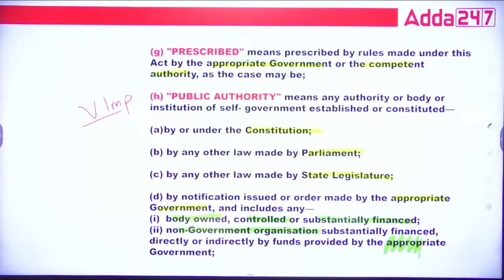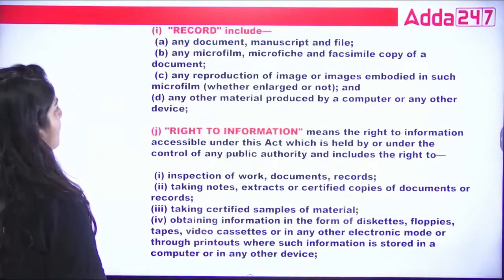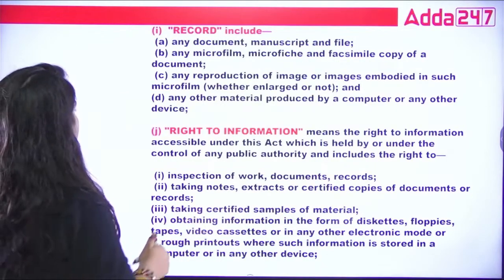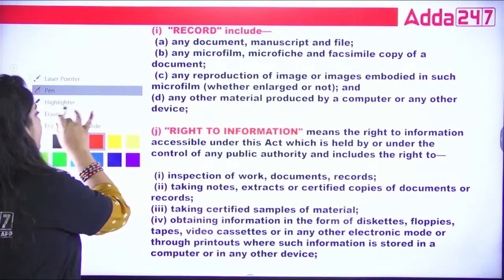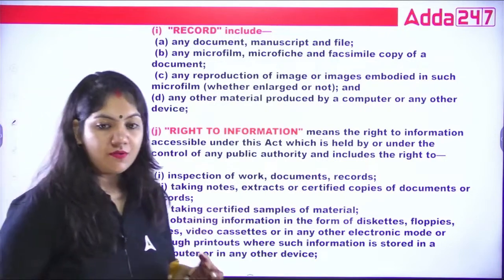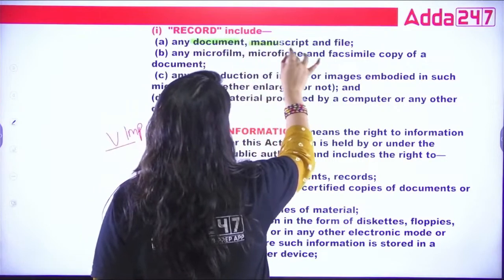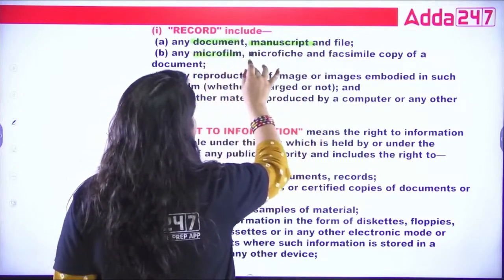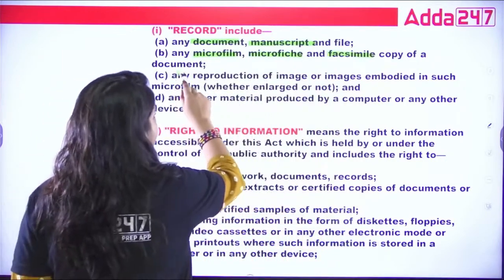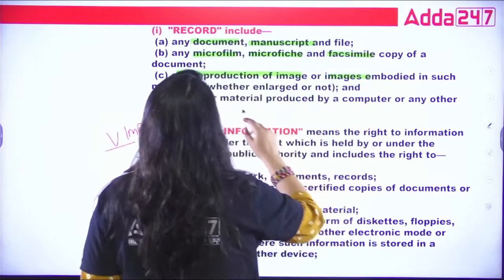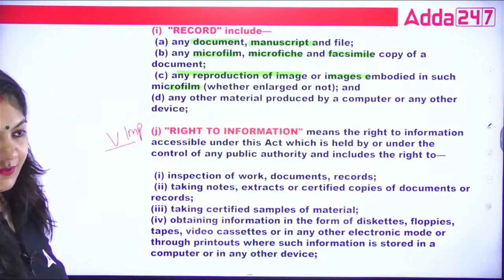Okay, class. Now, the next one. What is record? This is important. Record means whatever the public authority maintains in their office, that is called record. So record is basically any document, manuscript, file, microfilm, microfiche, facsimile, any reproduction of images embodied in the microfilm. These come under the record.